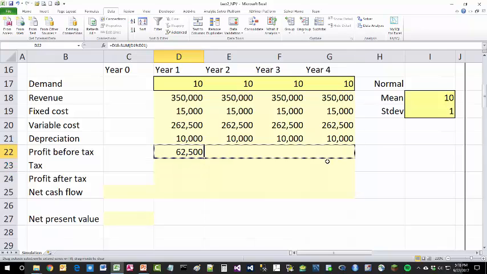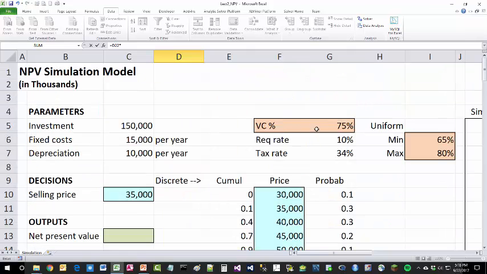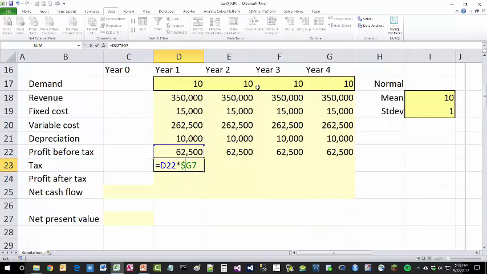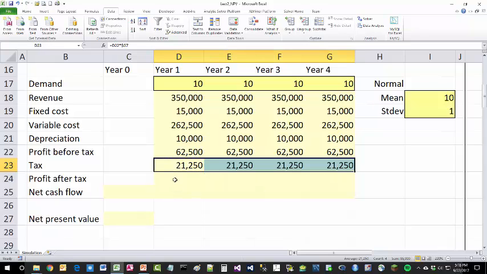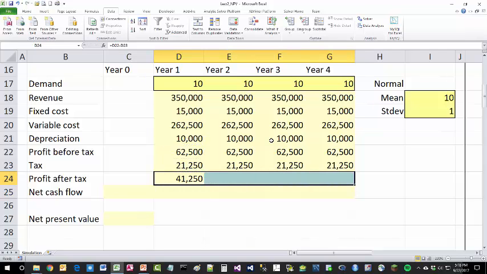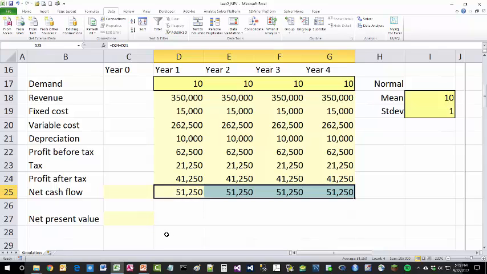The tax is calculated as profit before tax times the tax rate, which is given in G7, and then profit after tax is profit before tax minus the tax. Because depreciation is not a cash expense, it needs to be added to the profit after tax to get the net cash flow, which under the baseline scenario of 10 units per year is 51.25 million per year.